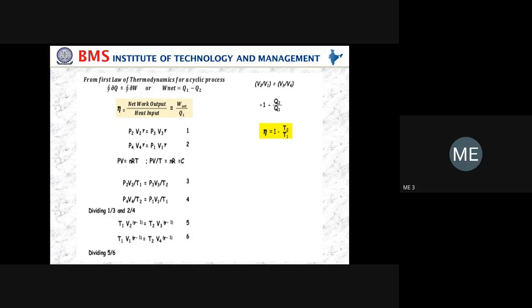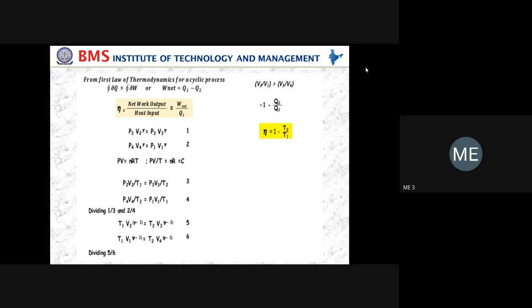Hence the efficiency of the Carnot cycle is 1 minus T2, where T2 is the minimum temperature in the cycle, divided by T1, the maximum temperature in the cycle. We have only two temperatures in the Carnot cycle. One is the minimum temperature, at which heat is rejected to the sink, and the other is the maximum temperature, at which heat is supplied from the heat source to the cycle.